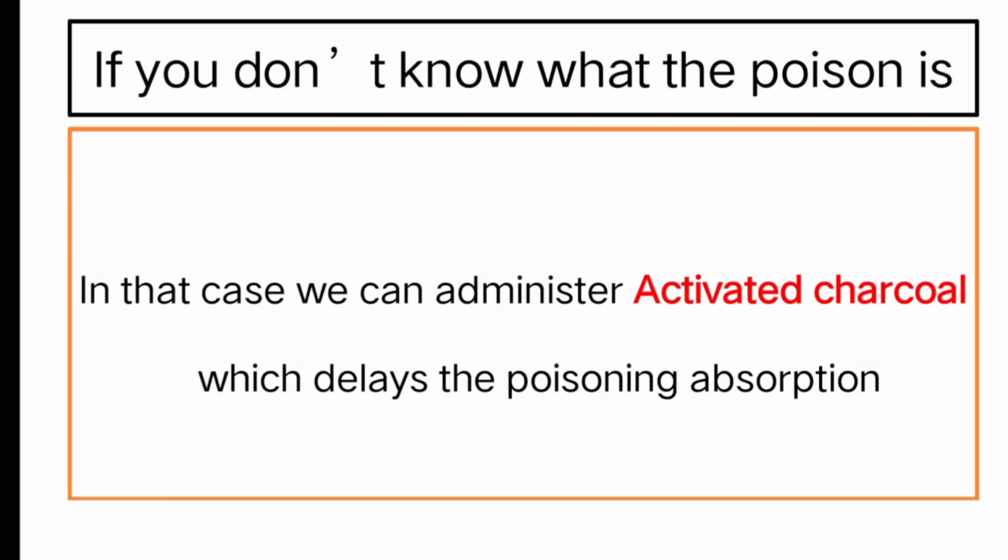Okay, so far we have seen certain antidotes. Sometimes we don't know what poisoning has occurred; they suddenly bring a patient saying he ate something, it is a poison, and we don't know what poison it is. In those cases we administer activated charcoal. Why do we administer activated charcoal? It delays the absorption of the poison into the bloodstream. For most oral poisonings we can give activated charcoal.